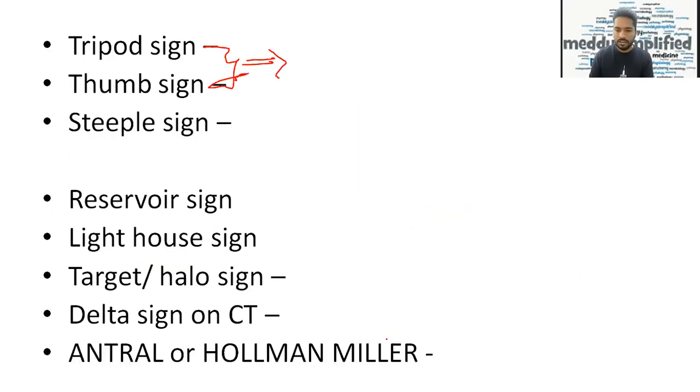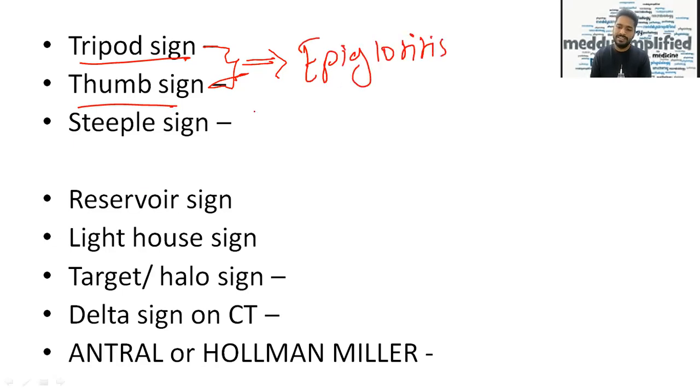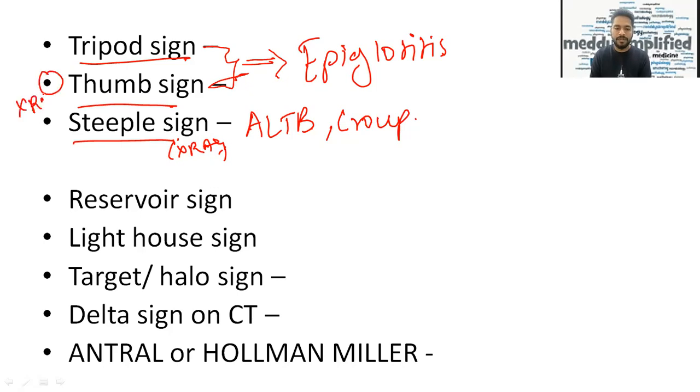Okay. Now going further, tripod sign and thumb sign. This is seen in epiglottitis. Whereas steeple sign is seen on X-ray in ALTB, that is acute laryngotracheobronchitis, or we can call it croup. Remember, thumb sign is also seen on X-ray, and tripod sign is a physical appearance. The patient sits like this for getting rest. And thumb sign, you'll see the epiglottis in thumb shape, and steeple sign is seen in ALTB or croup.